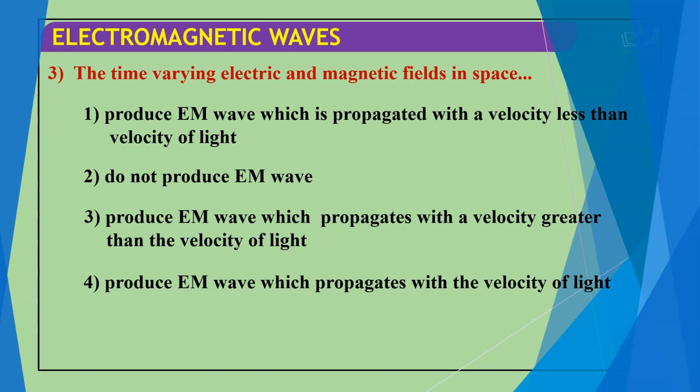The correct answer for this question is produce EM waves which propagate with the velocity of light. Students, the time-varying electric and magnetic field in space produces electromagnetic waves which propagate with the same velocity, which is the velocity of light.